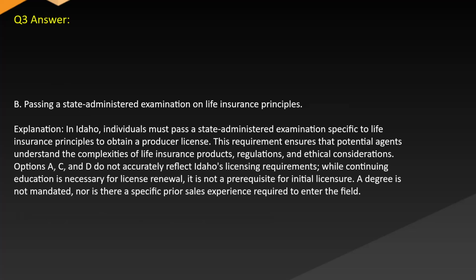Answer B. Passing a state-administered examination on life insurance principles. Explanation. In Idaho, individuals must pass a state-administered examination specific to life insurance principles to obtain a producer license. This requirement ensures that potential agents understand the complexities of life insurance products, regulations, and ethical considerations.